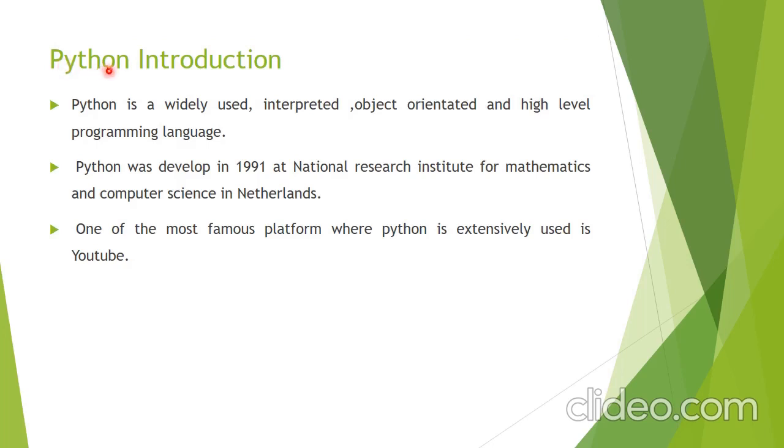Okay, so first is Python introduction. Python is a widely used, interpreted, object oriented and high level programming language. As you know, compared to other languages, Python is easy to understand. Python was developed in 1991 at the National Research Institute for Mathematics and Computer Science in Netherlands. So it was developed in 1991.